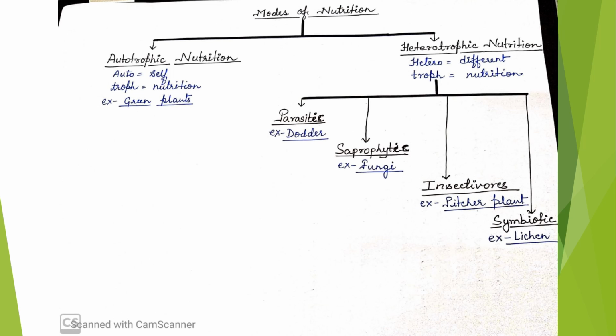Now this heterotrophic nutrition is again divided into four different groups, which are parasitic mode of nutrition, saprophytic mode of nutrition, insectivorous plants, and symbiotic plants. We will discuss the different modes of nutrition in heterotrophs in the next section. Today, we'll discuss autotrophic nutrition.